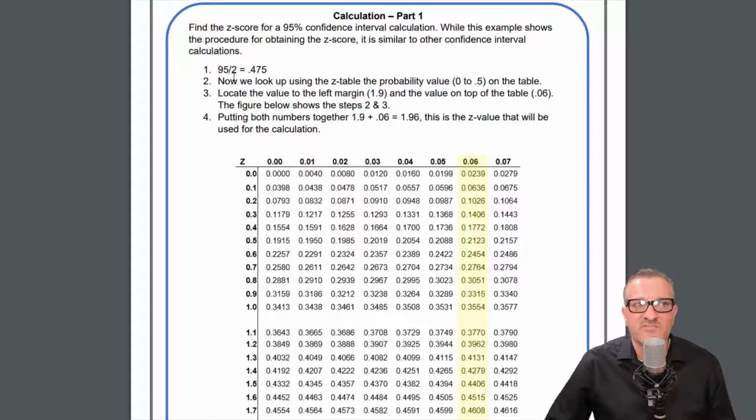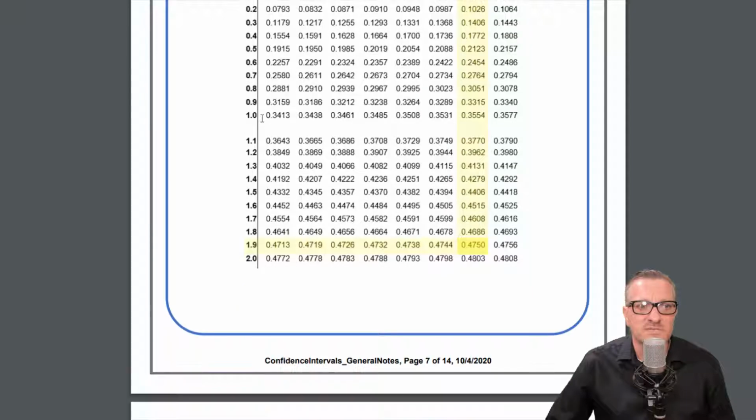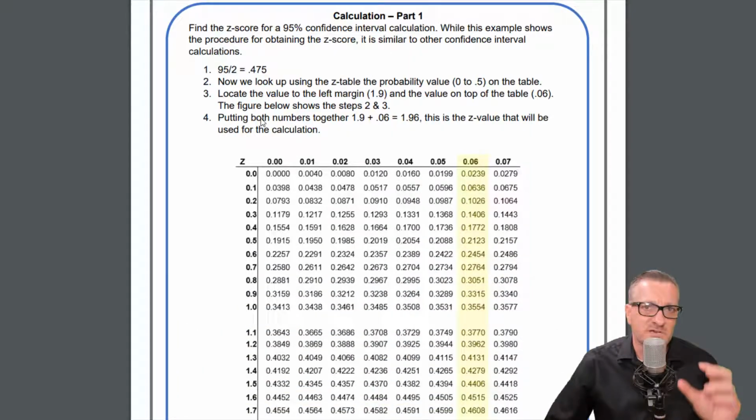So we have 95 divided by 2 equals 0.475. So this is how we would do this normally just with a table. Like I said, most of the time this is going to be easier because you're going to use that little annotated box I gave you. So this says, okay, 95 divided by 2 equals 0.475. Now we look up, using the z table, the probability value from 0 to 0.5 on the table, and we're actually looking for this one right here, 0.475.